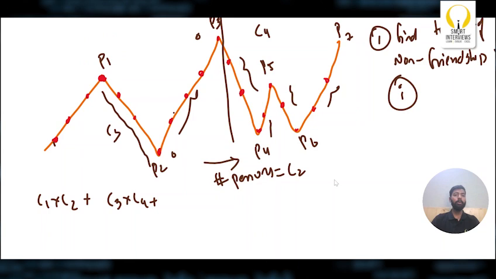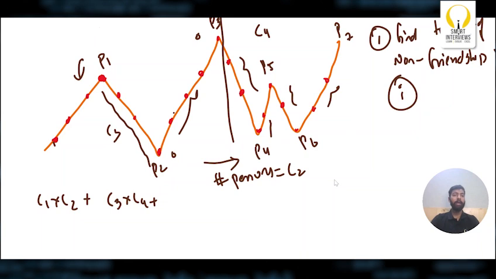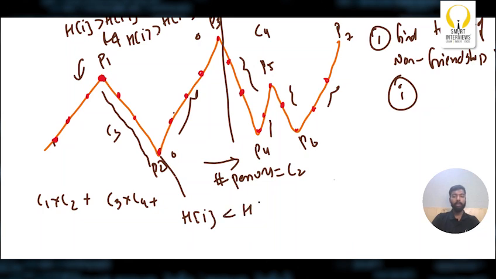So how do I know whether it is a peak or not? Can I say that at index I, H of I should be greater than H of I minus 1, and H of I should be greater than H of I plus 1. Same here as well. For this one, what will you do? It should be H of I less than H of I plus 1, and H of I less than H of I minus 1.